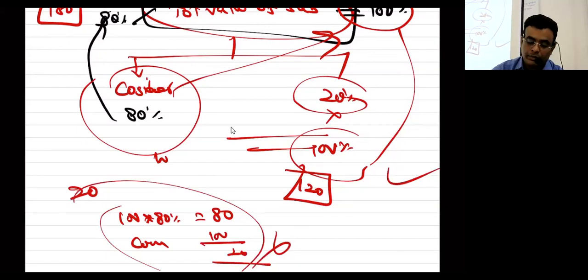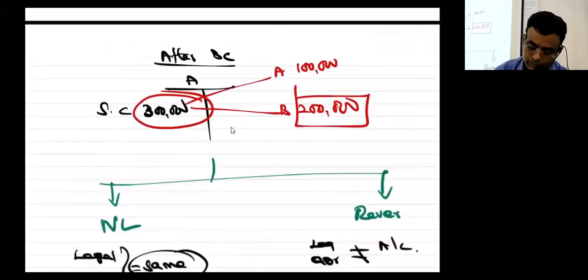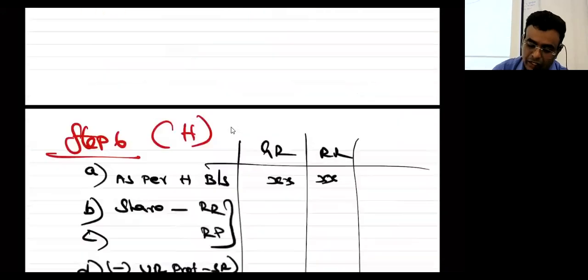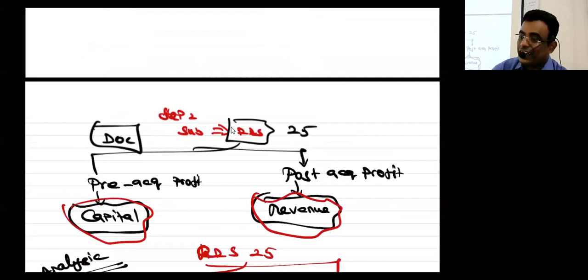Okay, don't come and ask me, sir, can I go with this method? This also tallies, but it is not as per para number 32 of Ind AS 103, because para number 32 of 103 talks about this format. There is a logic behind it. Okay, select. Yes, sir. Okay. Shall we go on? You should have asked, nobody asked. It is my fate, I myself will ask again. Why do you not ask doubts?